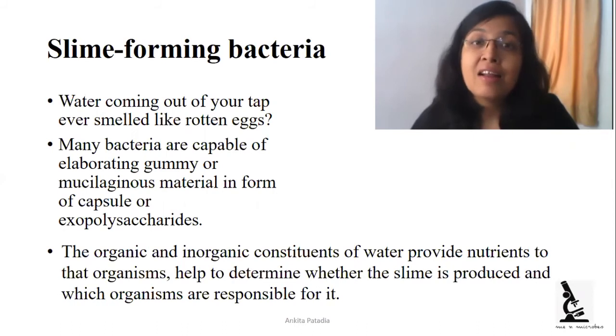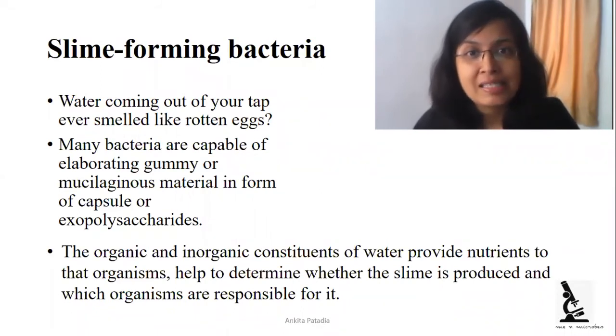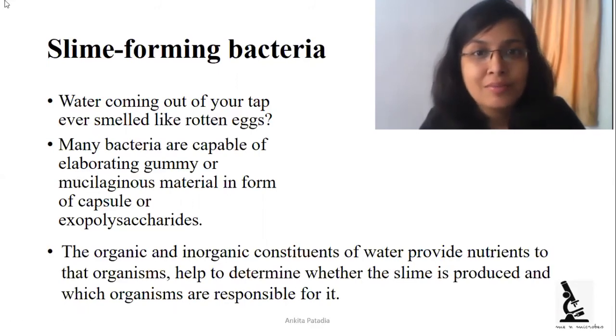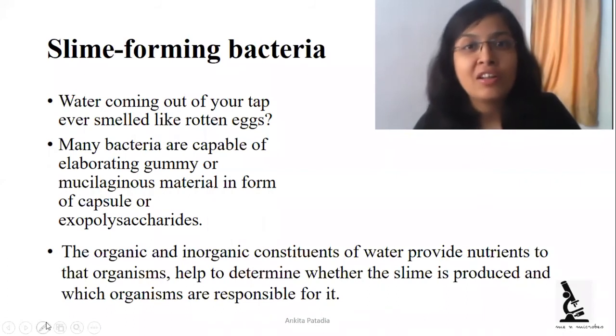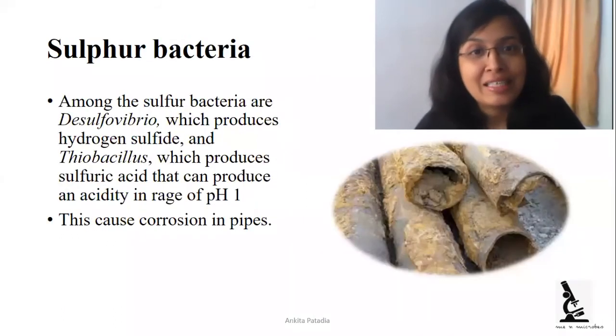Many bacteria are capable of producing extracellular exopolysaccharides or gummy or mucilaginous material or capsule material in the water that may create a gummy and slimy layer in the water, which creates bad odor, and that's why our water smells like a rotten egg. Different organic and inorganic constituents present in the water provide nutrients to these organisms to produce this exopolysaccharide.